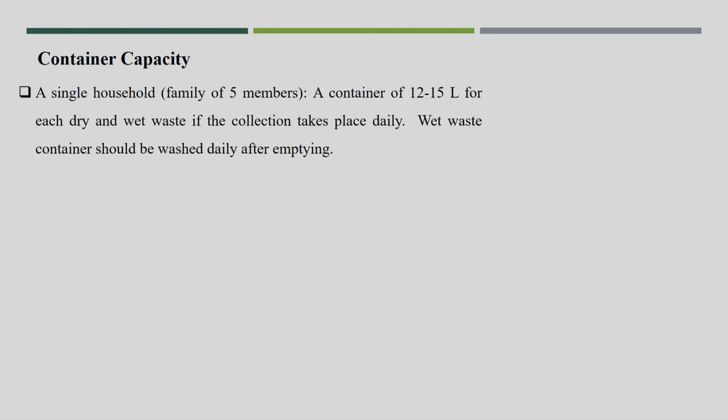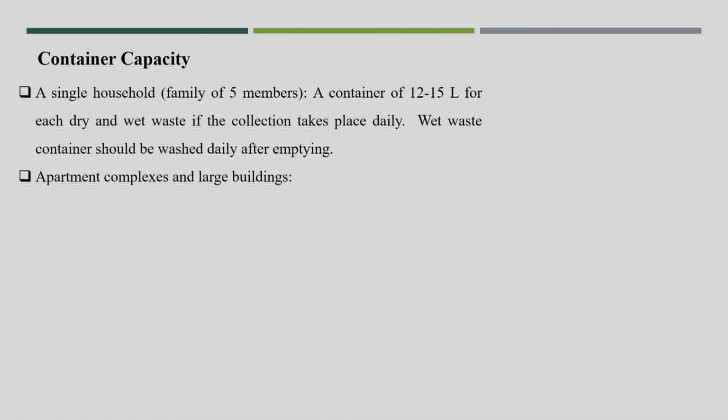Now, the last slide is on container capacity. For a single household from a family of 5 members, a container of 12 to 15 liters is good for waste storage, for each of dry and wet waste, if collection takes place daily.